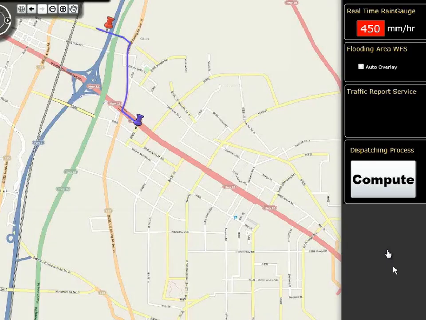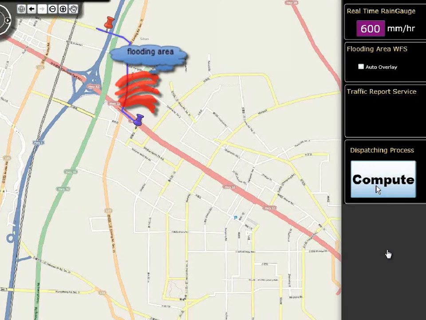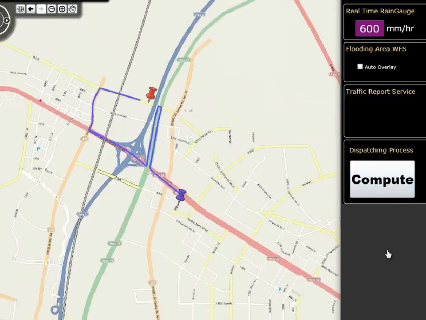After 1 hour, the accumulated rainfall goes to 600 mm. That is another event which will change the status of the latest dispatching map. The client will compute the latest map based on the latest sensor information. Version 0 plus T2 is produced.